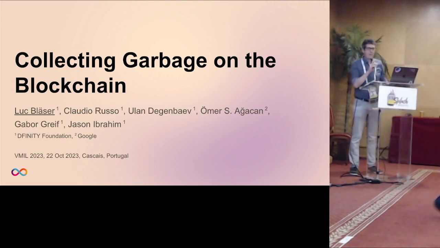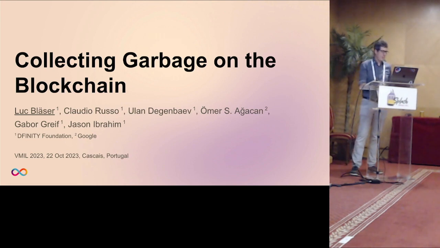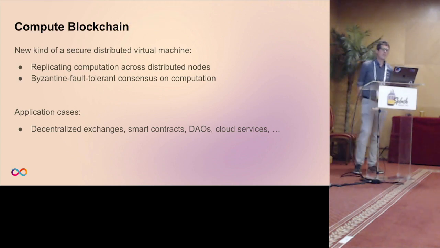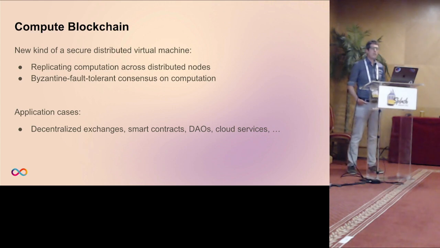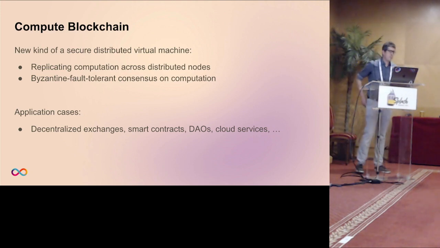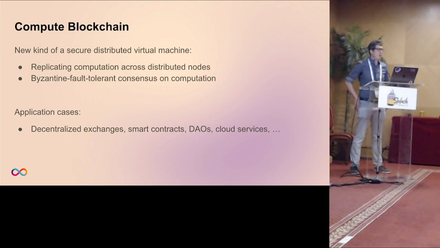So as already said, the talk is about blockchain, and we focus on a new trend of blockchains, namely compute blockchains, general compute blockchains that can be perceived as some kind of a new virtual machine that is secure and distributed at the same time. The idea is that the computation is taken and then mirrored, replicated across different computer machines. And of course, because one cannot assume that all computer machines perform the task in a faultless way, and also there may be malicious nodes, there's Byzantine fault-tolerant consensus that takes place on the computation.